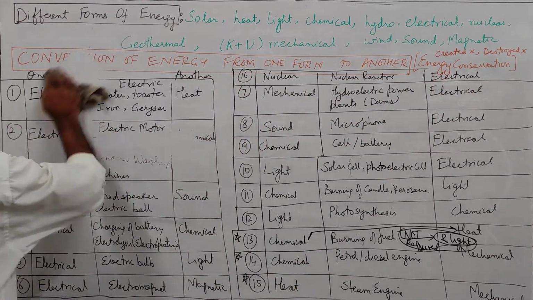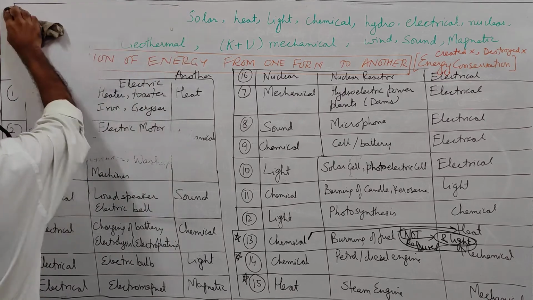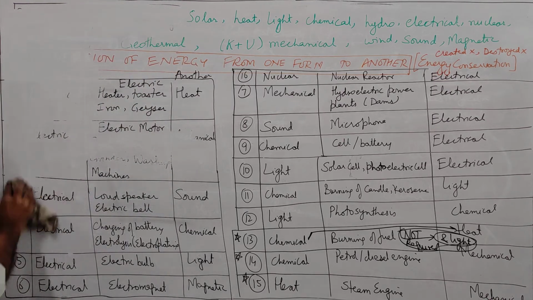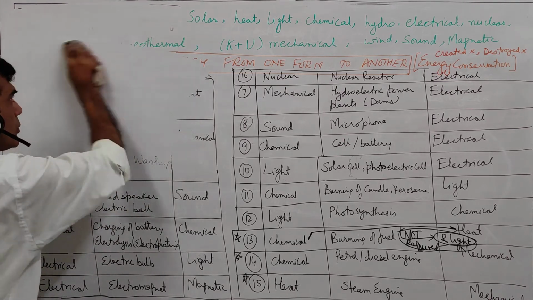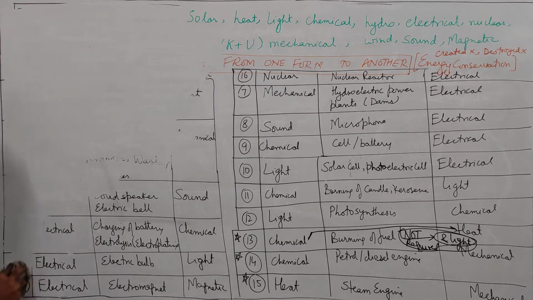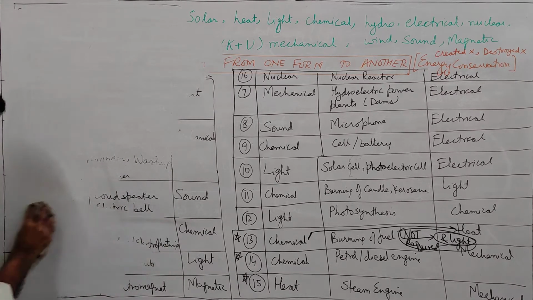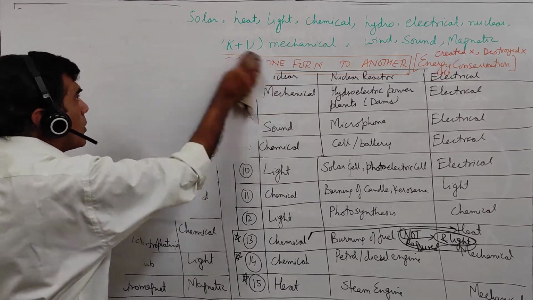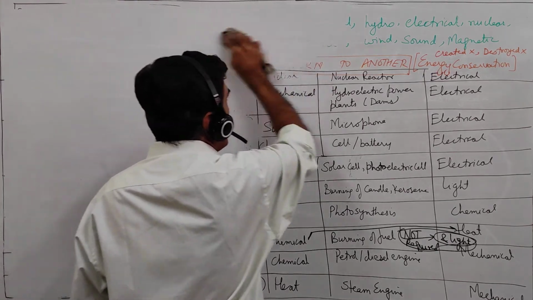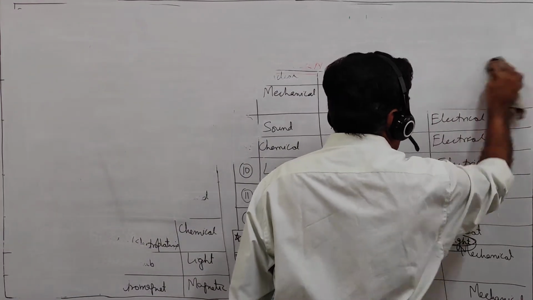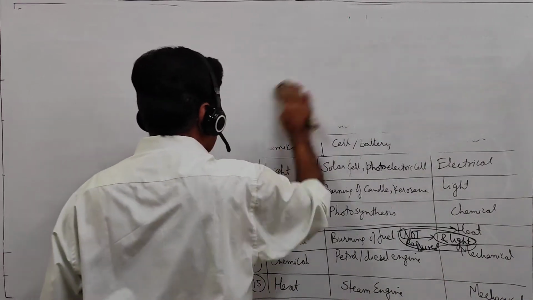Okay. So what we are going through is conversion of energy from one form to another. According to the law of conservation of energy, energy can neither be created nor be destroyed. It can only be converted from one form to another.